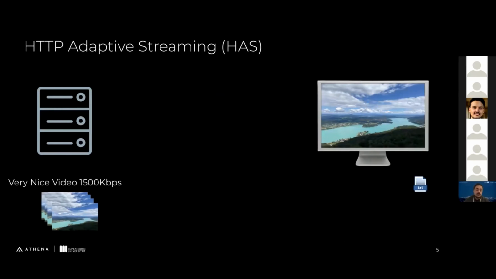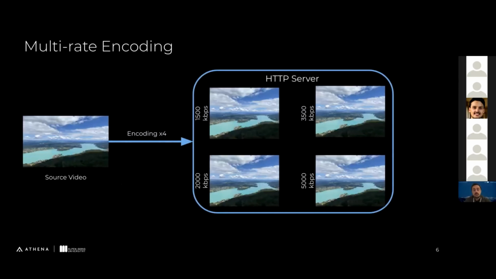The one challenging thing here is that we need to store all these representations on the server for the same video. This is called multirate encoding. We have a single source video, and from that video, we need to extract multiple bitrate representations, which is a challenging process because we need to encode the same video 4 times in that scenario, for every single possible representation.